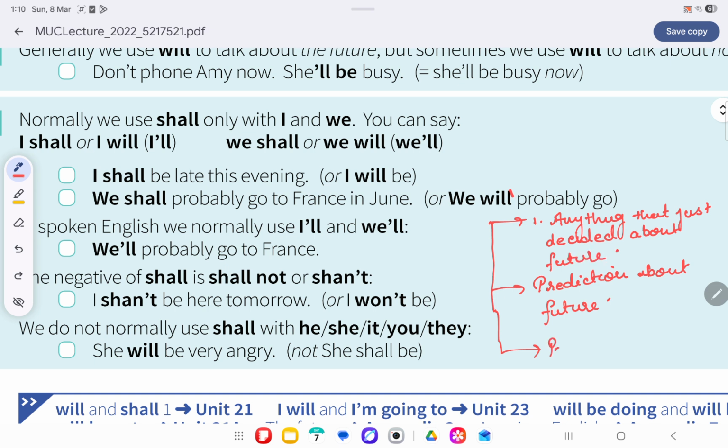The third use is with probably, sure, think and wonder. But not with hope: with I hope, the present tense is used.